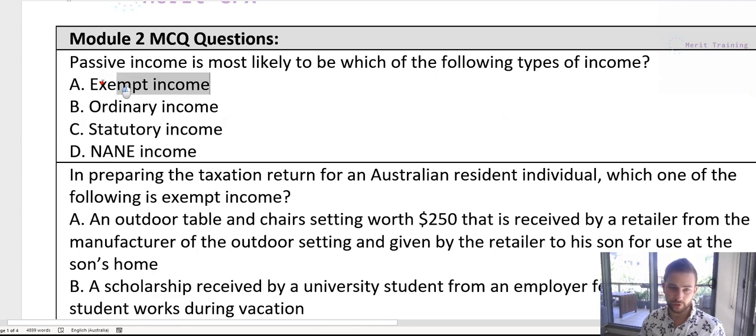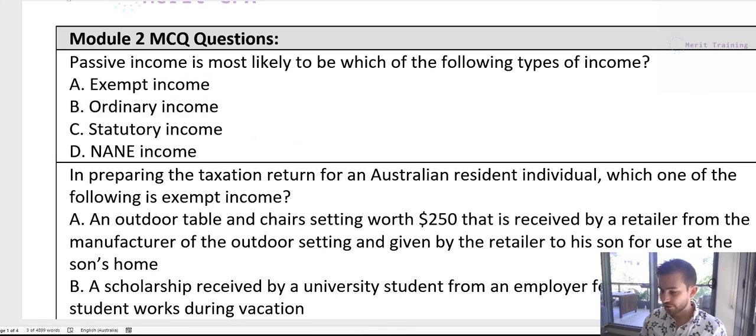NANE is very similar to exempt income in that it's not assessable. The only difference between NANE and exempt income is that NANE does not reduce tax losses when you use it, whereas if you have any tax losses and you have exempt income, it's going to use up the same amount of tax losses. So again, it's only those specific things. It's either going to be ordinary or statutory. In this case, it's clearly going to be ordinary. So B is the correct answer for this one.